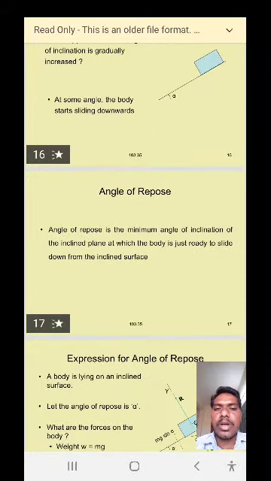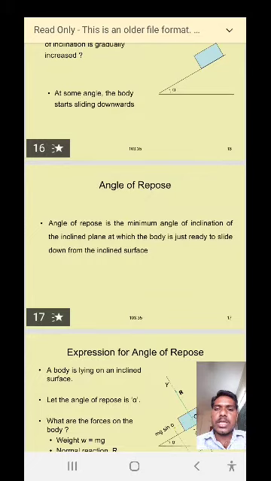From this figure we can define the angle of repose. The angle of repose is the minimum angle of inclination of the inclined plane at which the body is just ready to slide down from the inclined surface. So this is called the angle of repose.